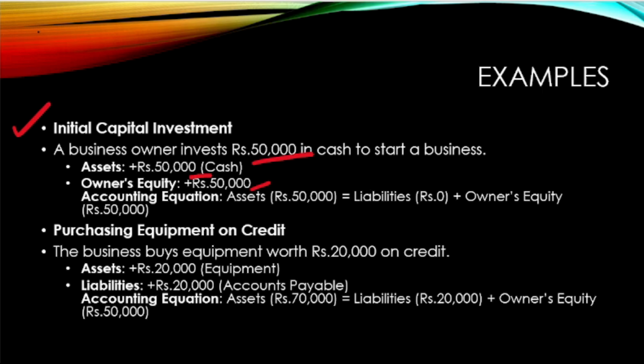So we have broken this particular transaction into two parts. Now, through these two parts, we can write the accounting equation. What will be the accounting equation?